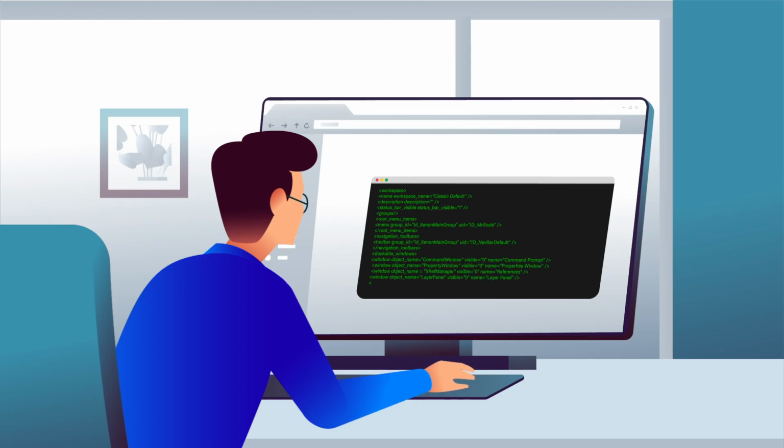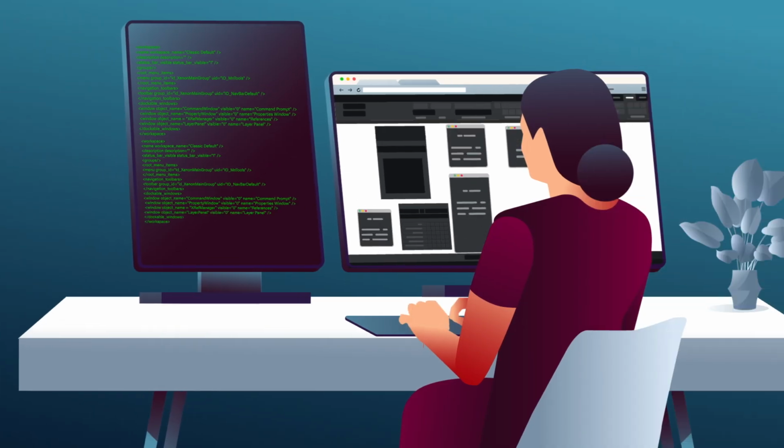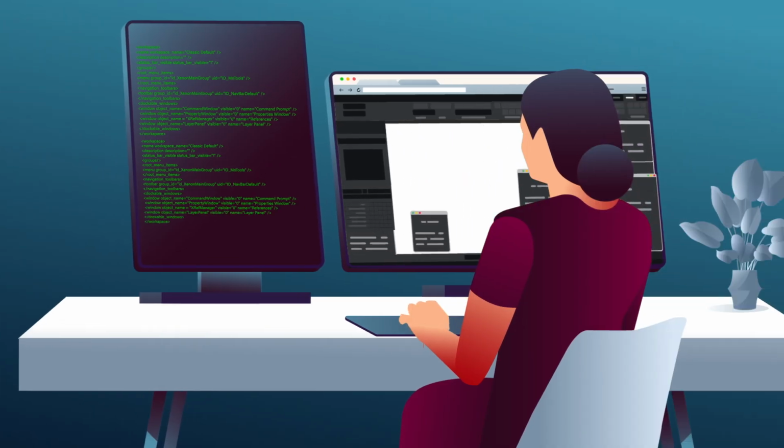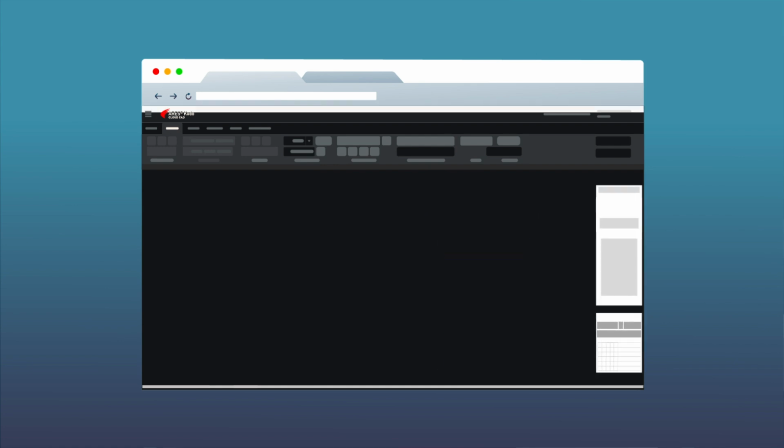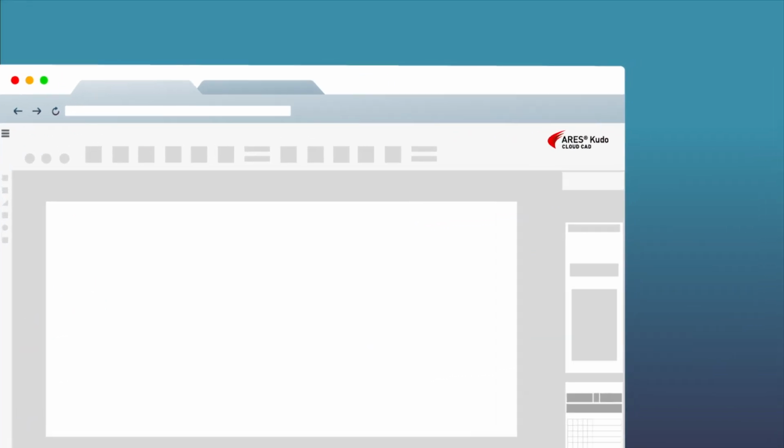The features of Ares Kudo can either be embedded inside your online solution as an iframe or be used as a platform to build your features and application on top. Either way, the interface is fully customizable via XML and CSS for you to make it your own and sell